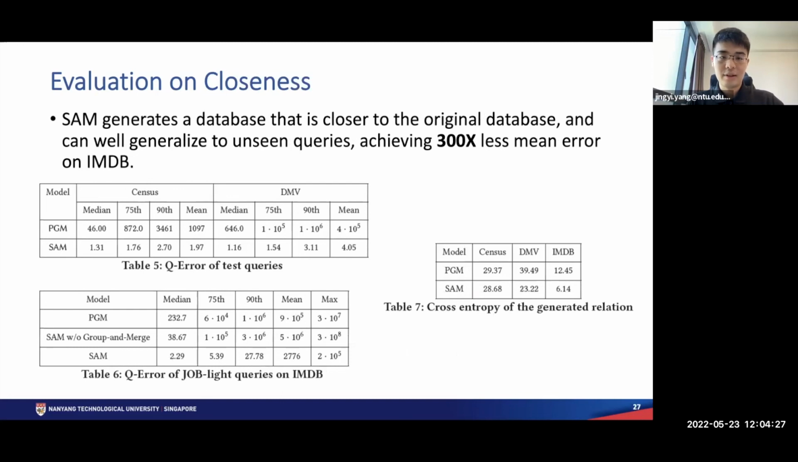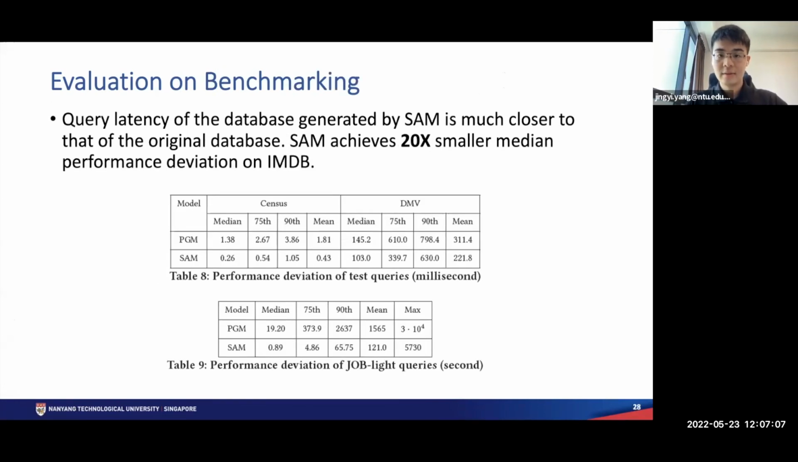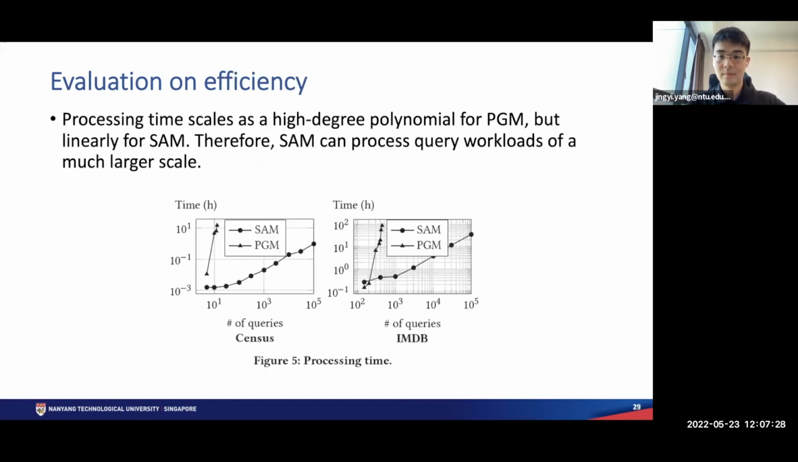The second evaluation is on closeness. SAM generates a database that is closer to the original database and can well generalize to unseen queries, achieving 300 times less mean error on IMDb when tested on a set of independent test queries. For the evaluation on benchmarking, we measure the query latency of a test workload on the original relation and the generated relation. The query latency of the database generated by SAM is much closer to that of the original database. SAM achieves 20 times smaller median performance deviation on IMDb.